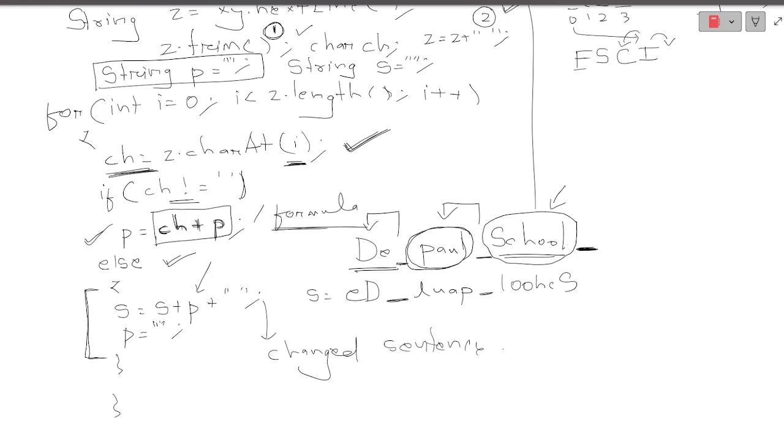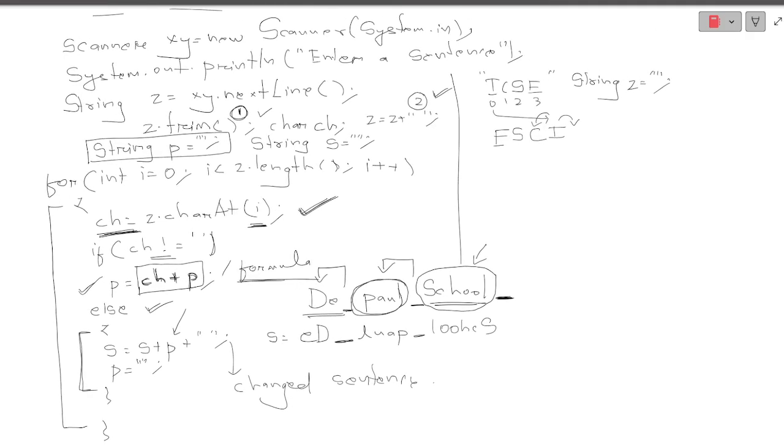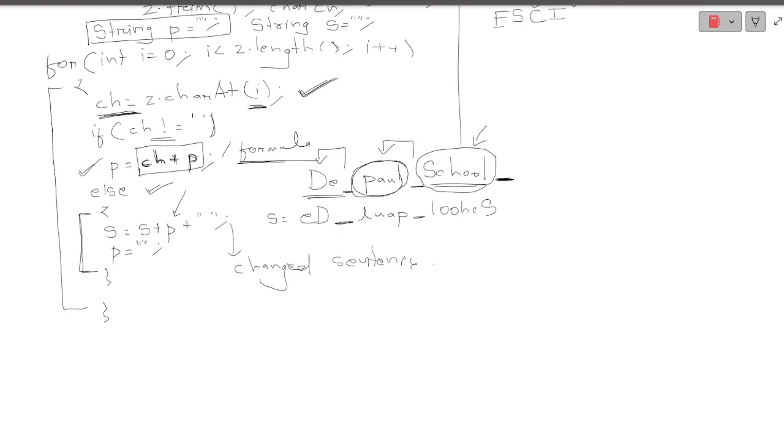Okay, so this is going to be the part one lecture, where I have only explained to you about reversing each word and storing it in a string kind of variable. What we need to do now is a small thing. After doing this, you just need to print this, System.out.print, print s. You will observe that each word will be reversed and the sentence will be printed.